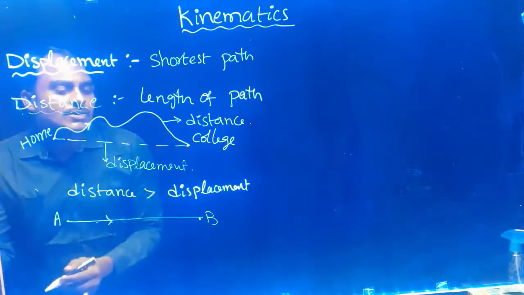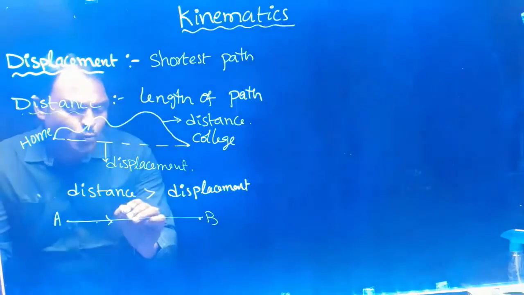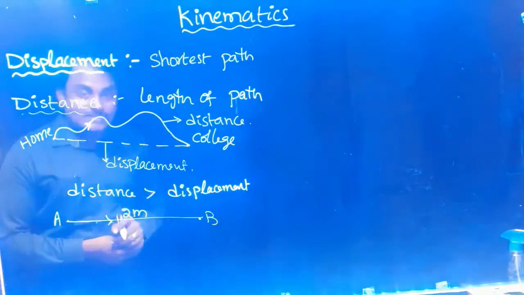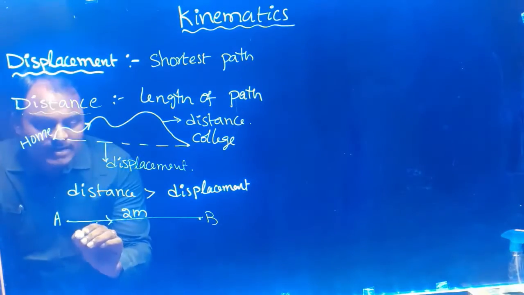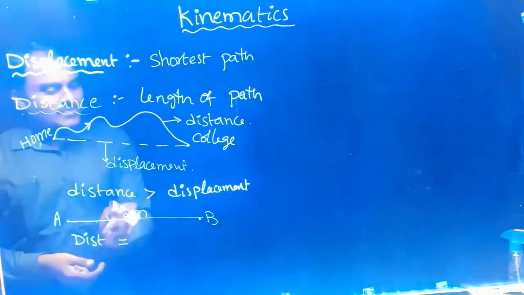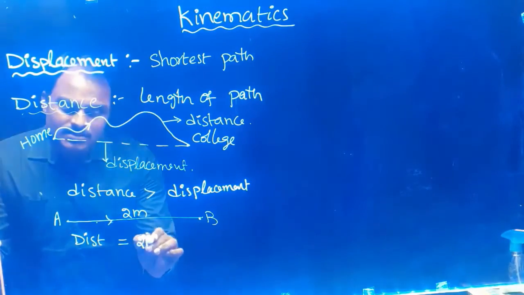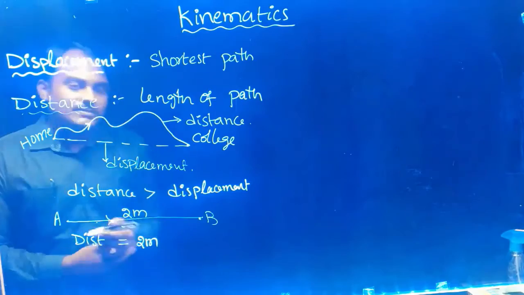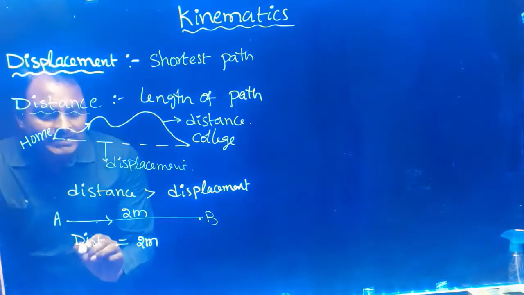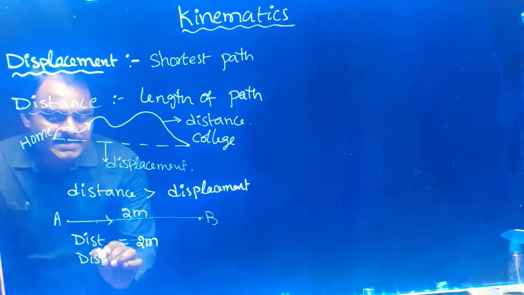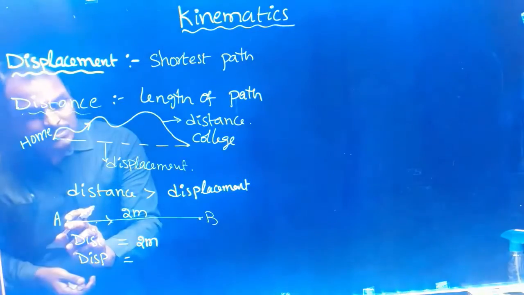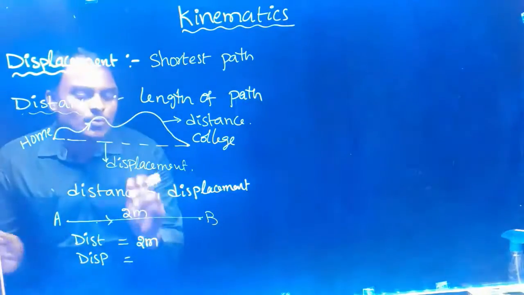Now for example, if this length from A to B is 2 meter, then distance travelled is equal to 2 meter because here we are going along a straight line. Now displacement in this case is the shortest distance from initial to final. Again this is 2 meter.